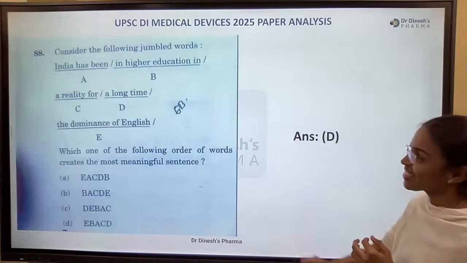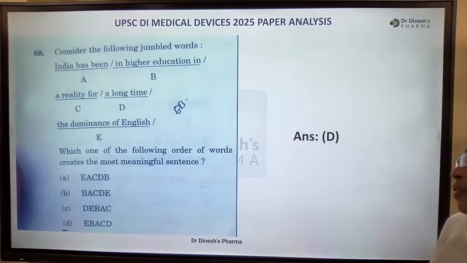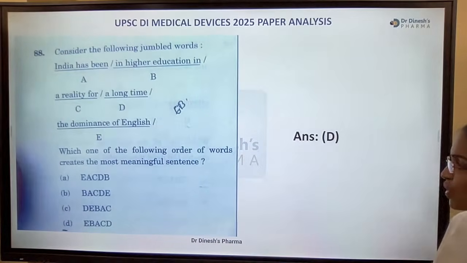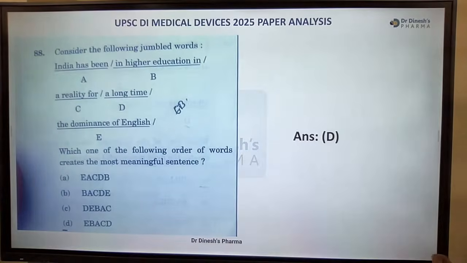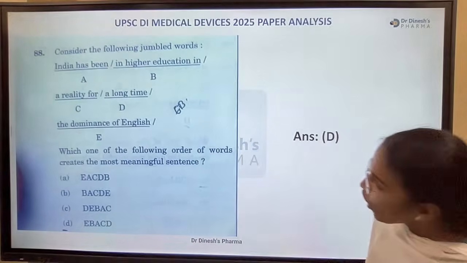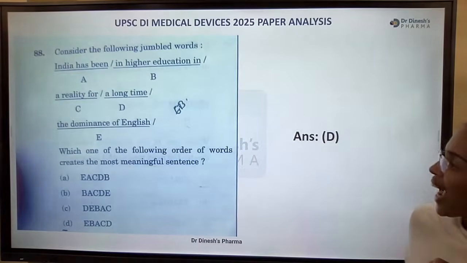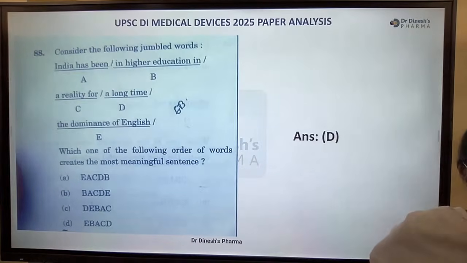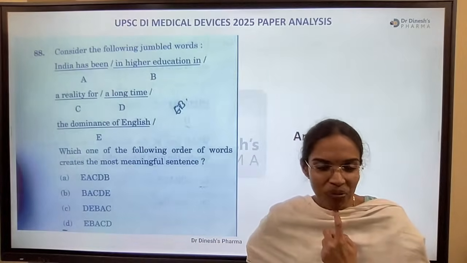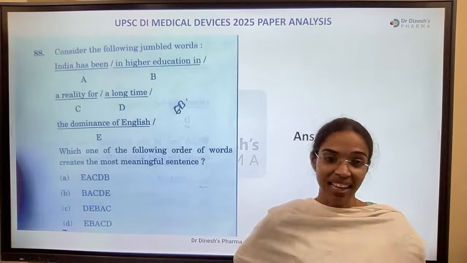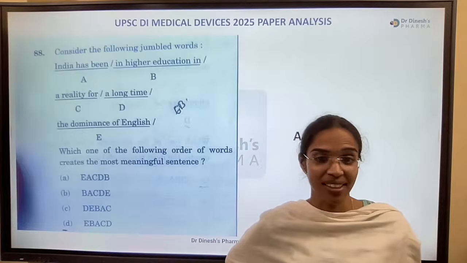And yeah, which one of the following order of the words makes the most meaningful sentence? The dominance of English in higher education in India has been a reality for a long time. Absolutely correct, no? Absolutely real. Very true.